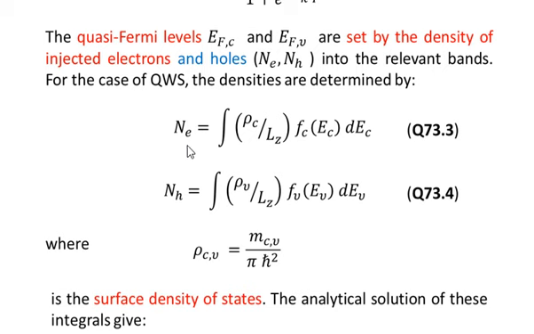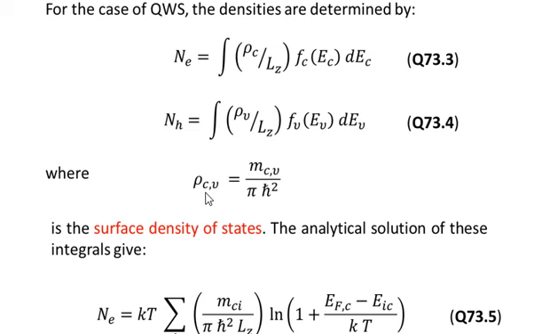So equation number 3 gives you the density of electrons in the sublevel of the conduction band, and NH gives you the density of holes in the sublevel of the valence band, where rho with the subscript C comma V can hold for both the conduction band and the valence band. That's why we have used the two subscripts together.